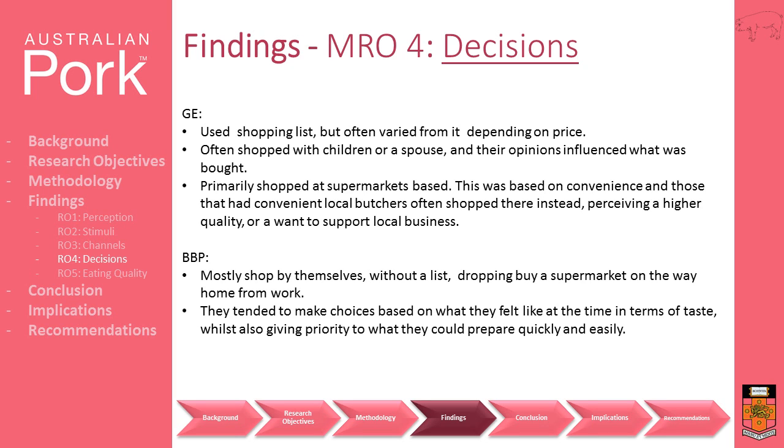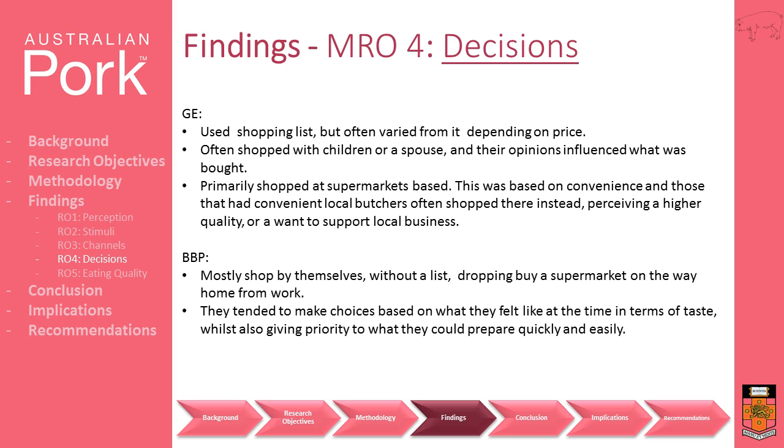They primarily purchased their produce from supermarkets, however this was based on convenience, and those that had conveniently located local butchers often shopped there instead, citing a perception of higher quality or a want to support local businesses. BCB preferers, on the other hand, were found to mostly shop by themselves, without a list, usually dropping by a supermarket on the way home from work.